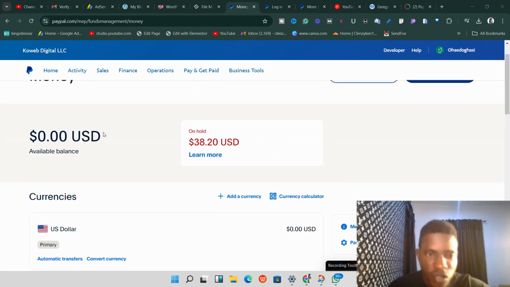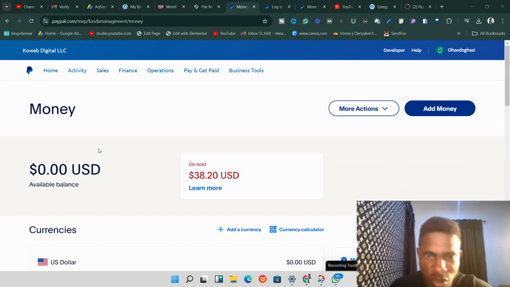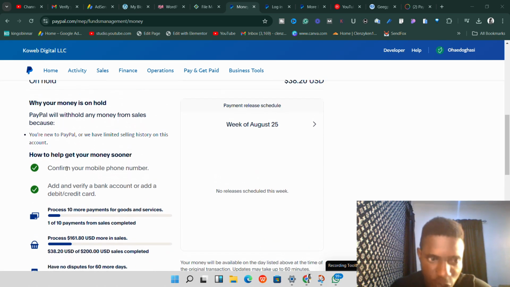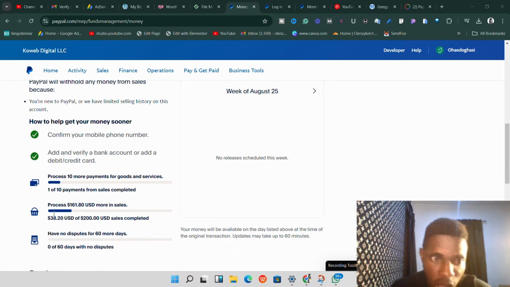If you just created your PayPal account and it's fairly new, just like this one, you're going to have this. Sometimes if your money enters through goods and services, they are going to hold it. I don't want you to panic, because right here, as you can see, what you need to do to get your money faster is to confirm your mobile number, verify your bank account or debit card, which I just taught you, and I showed you exactly how to add the bank to PayPal and verify all those things.